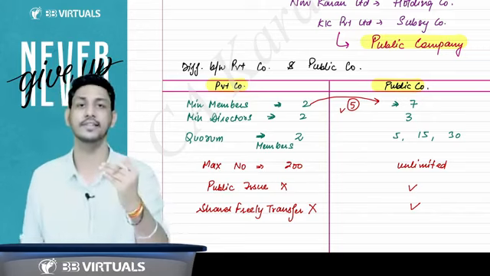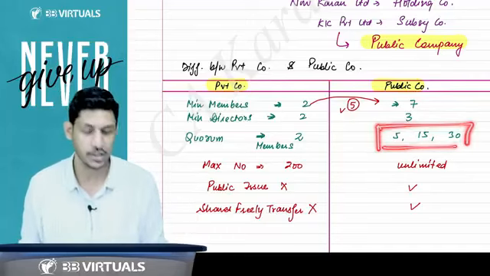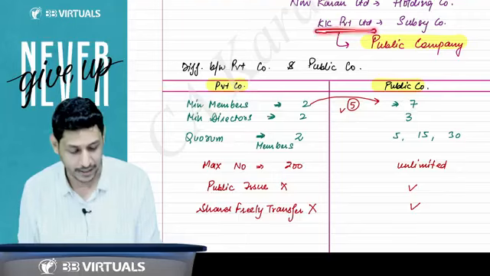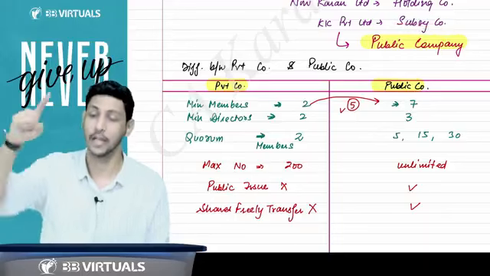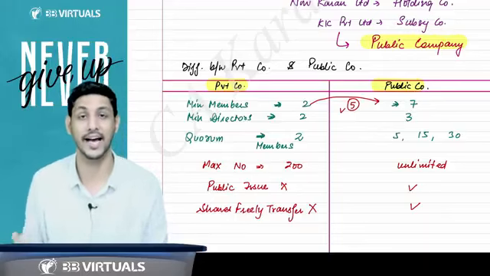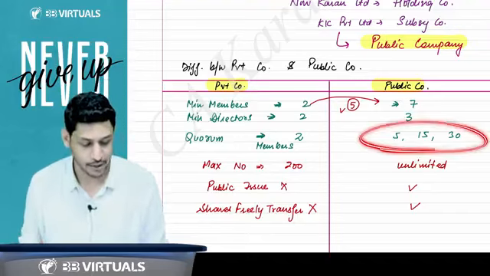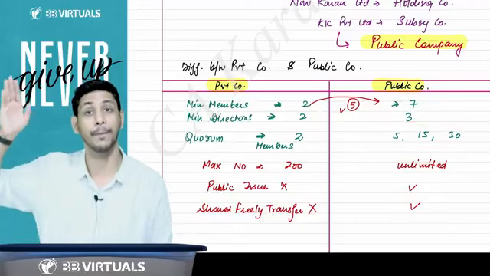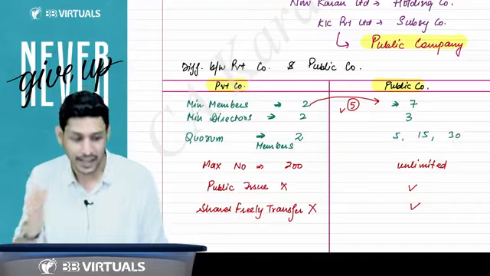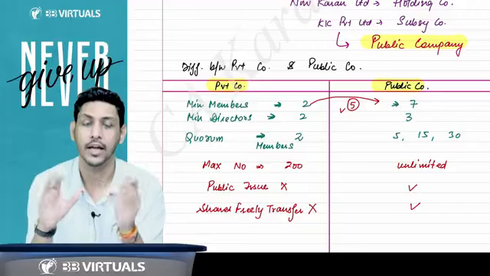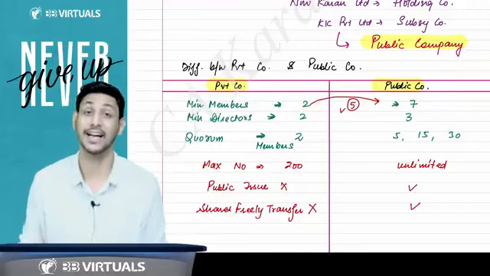You have to increase, because if you do not increase to 5, then how will you comply with the provision of the quorum? Because you are a private company and you become the subsidiary of a public company, the law will be applicable to you in the sense as it applies to a public company. So yes, you have to fulfill the requirements of the quorum also as it applies to a public company. You should also have the quorum of 5, 15, 30. So at least 5 should be the quorum, right? If 5 should be the quorum, then you have to increase your members from 2 to at least 5.